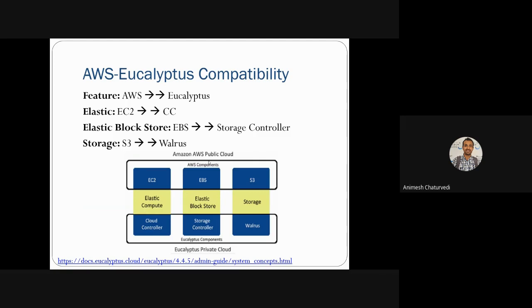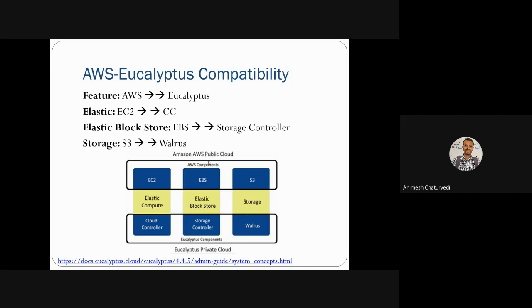So Eucalyptus is actually open source, developed by UC Berkeley University, and thereafter Amazon saw it as a very good form of business, making it open source. So it actually capitalized on it, and it made Eucalyptus much larger. And what are the equivalent things? AWS is equivalent to Eucalyptus.